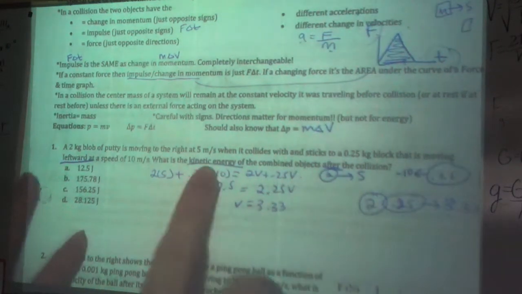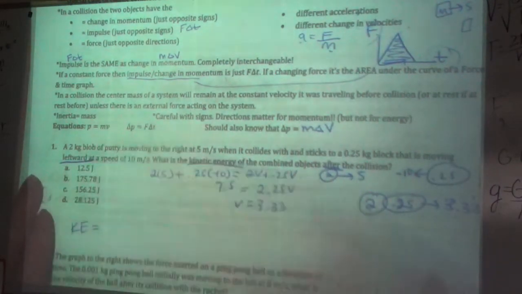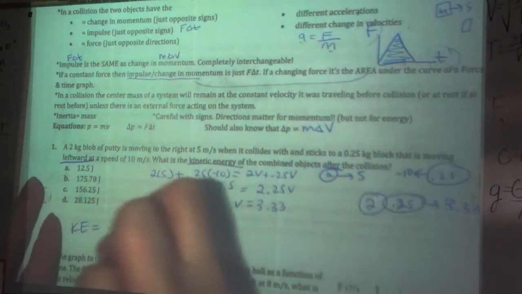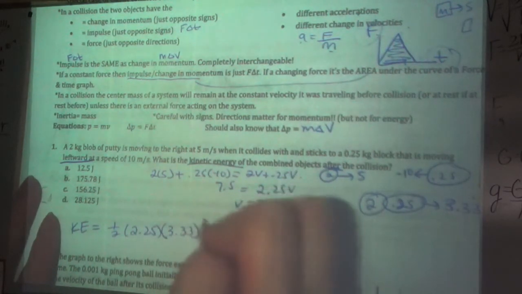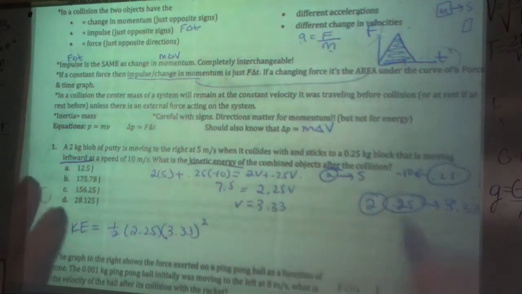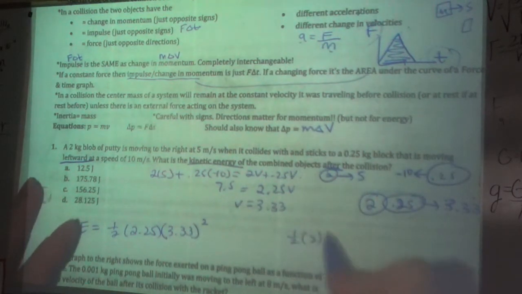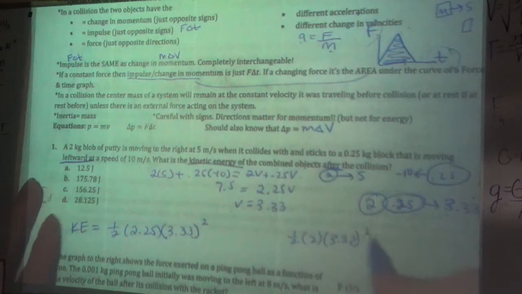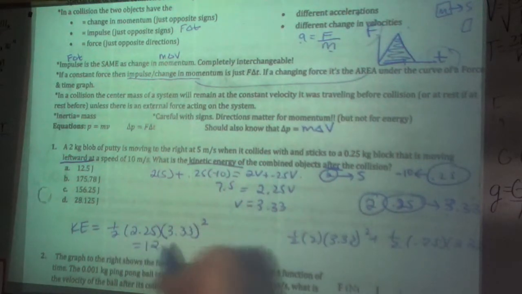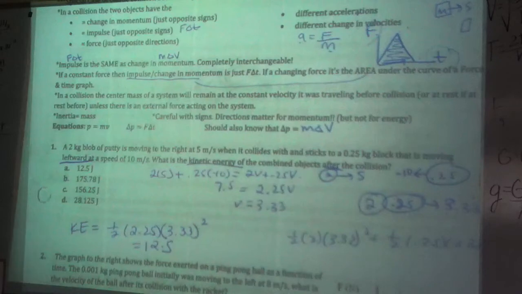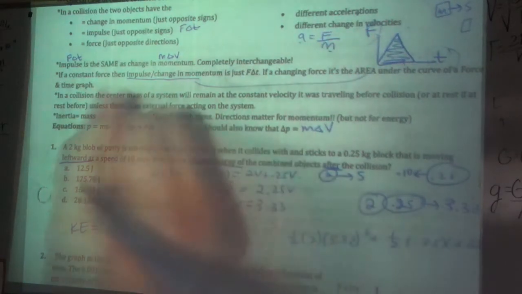And then I want to know the kinetic energy after. You can think about it as just one object of mass 2.25 moving at 3.33 meters per second. Or you can do 1/2 mass of 2, thinking about it as separate objects with their individual masses going the same velocity. It doesn't matter, it's the exact same thing. You plug it in and you get 12.5. And if you didn't keep your calculator, you get 12 point something close to that, so you know it's 12.5.